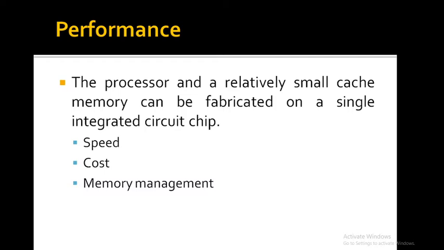A program will be executed faster if the movement of instructions and data between the main memory and the processor is minimized, which is achieved by using the cache memory. So the performance is measured by the speed of the computer and the cost of the memory, as well as how the memory management is being done.